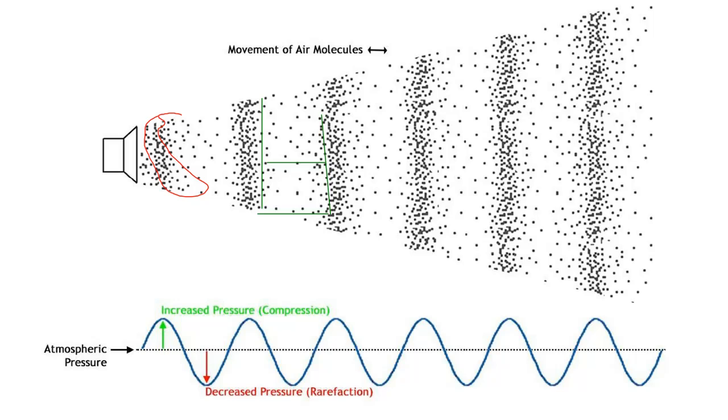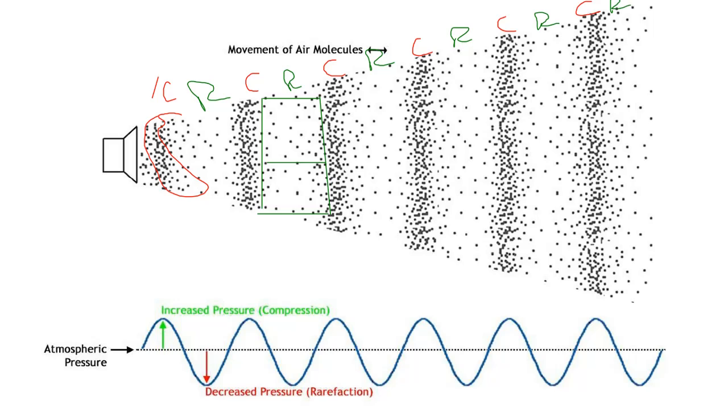The molecules are moving farther apart. So we'll label this C for compression. All these points are compression. And then we'll label this R for all the points of rarefaction, points where the molecules spread out.